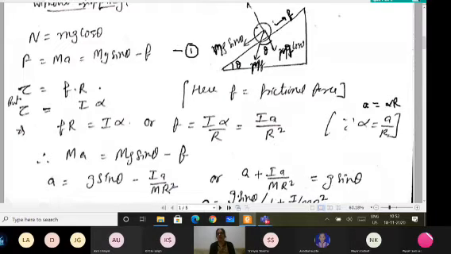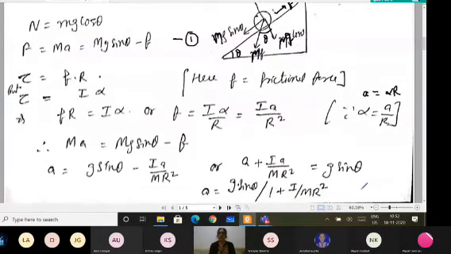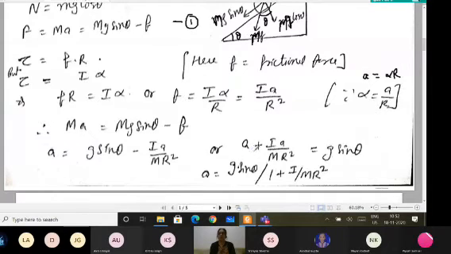Putting the frictional force equal to IA upon M R square, I get A plus IA upon M R square equals g sin theta. Taking A common from both terms, inside I get 1 plus I upon mr square. So the linear acceleration comes out to be g sin theta divided by 1 plus I upon mr square. You may take this as the general relation to use directly in numericals.